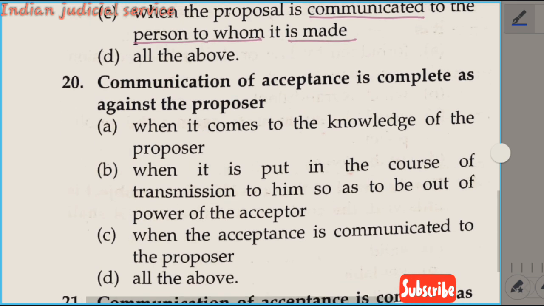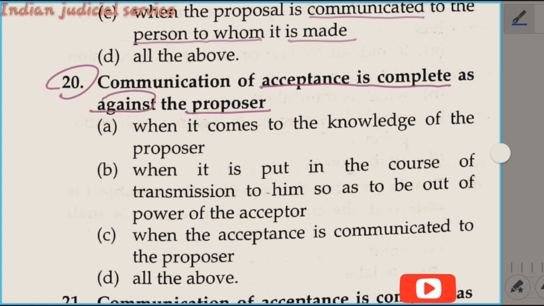Now question number 20. The communication of acceptance is completed as against the proposer. This is again taken from section 4, which deals with when communication is completed. In this question they ask when the communication of acceptance is completed as against the proposer.